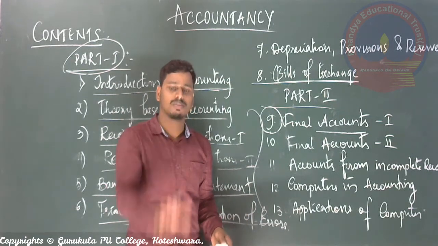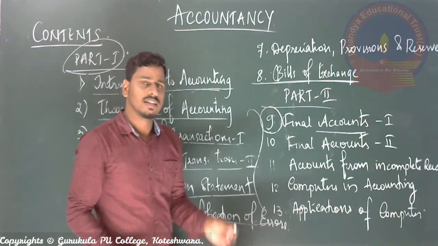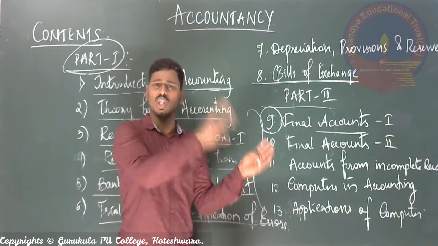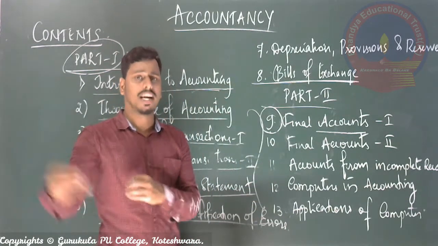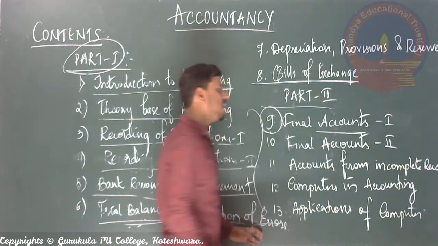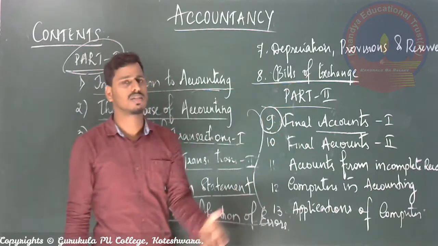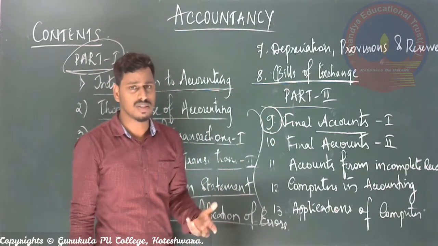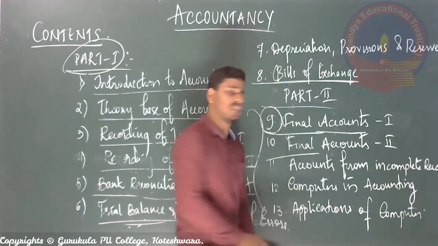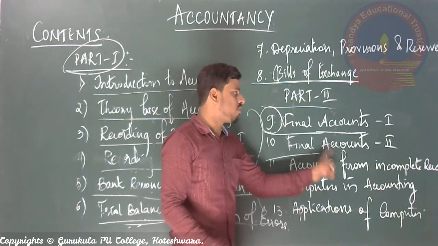How many transactions have been done in those 12 months, during that period, analyzing, summarizing, making a short list, all those things will be recorded in two sheets of paper. They are called final accounts 1 and final accounts 2. Normally, that conversion or passing into final accounts is called a process. So the basic things are involved in chapter number 9, and the continuation part, the last part, is in chapter number 10, called final accounts 2.